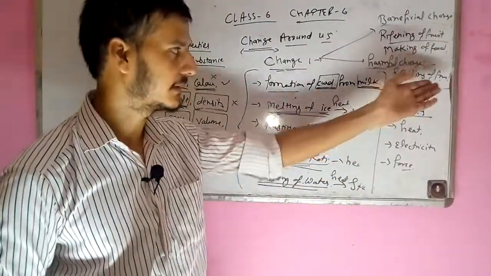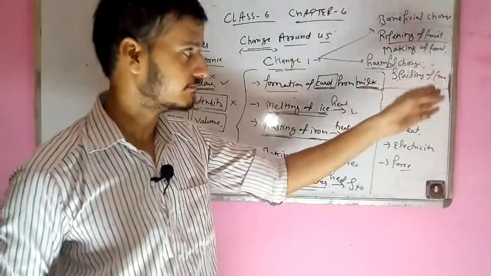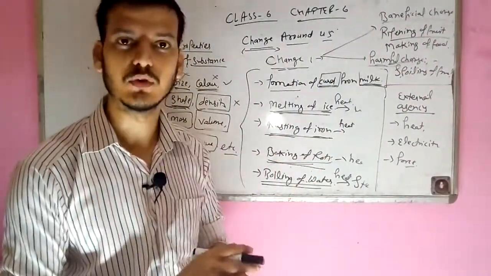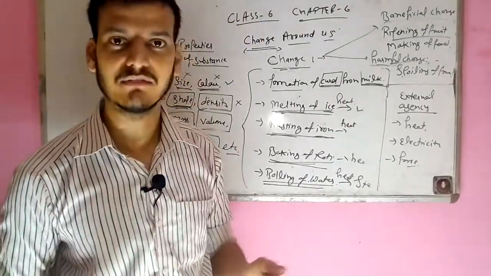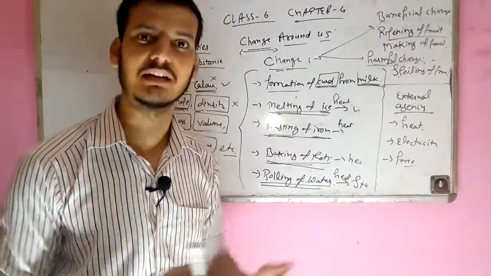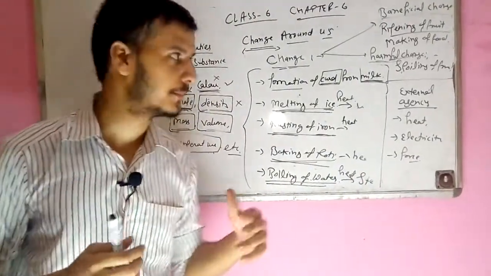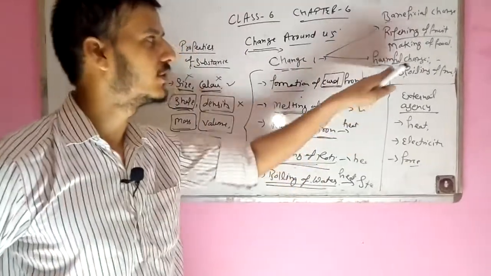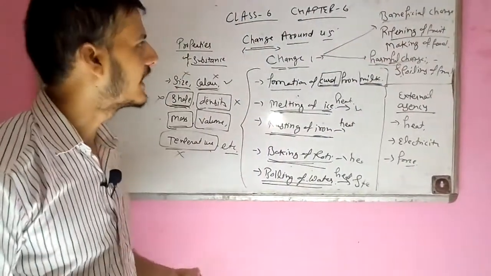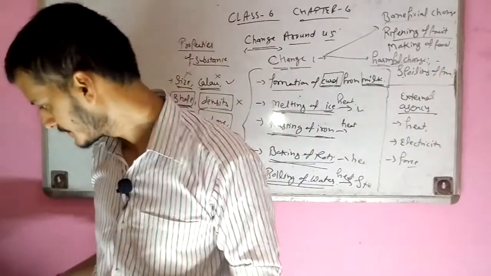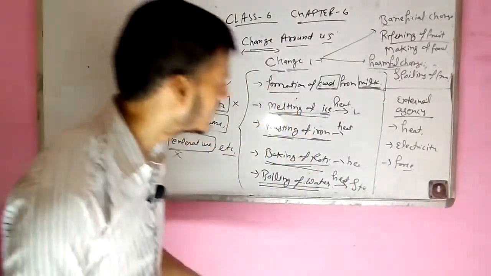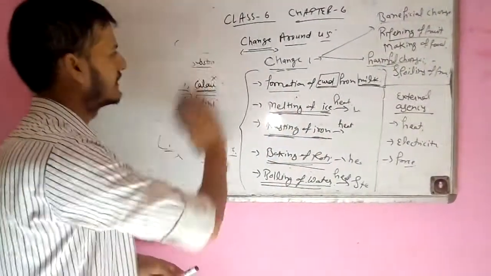Okay, for example, we know that we use a refrigerator to protect food for a long time. And what happens in the refrigerator is that it slows down the spoiling process. Okay, when we put our food into the refrigerator, it makes the process slow. And we know that that is the harmful change, that is the beneficial change. So I think you get the meaning, and now we will classify them into two major groups, that is the reversible and irreversible change.